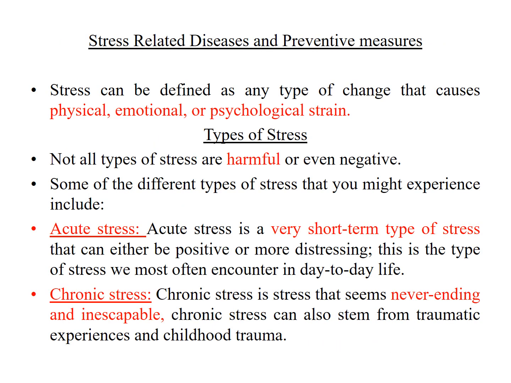So, stress related. First of all, stress can be defined as any type of change that occurs in our body, due to physical or emotional factors. Not all types of stress are harmful. There are two types of stress: acute stress and chronic stress. Acute stress is very short term stress, while chronic stress is never ending and inescapable.